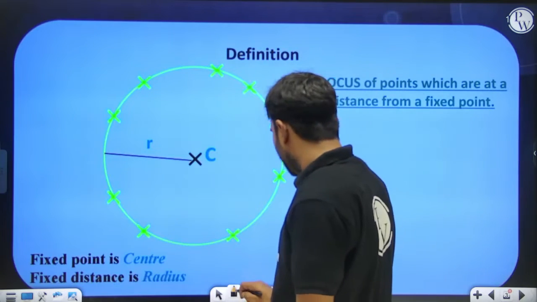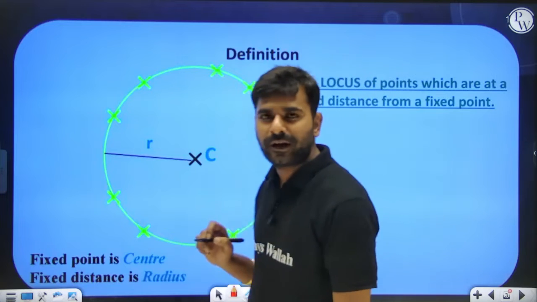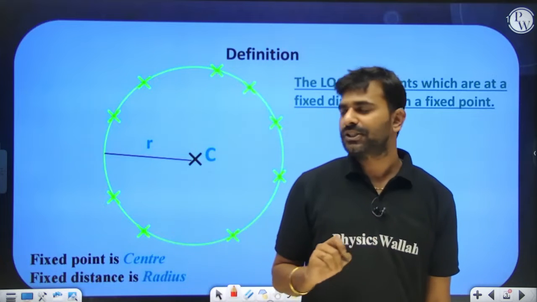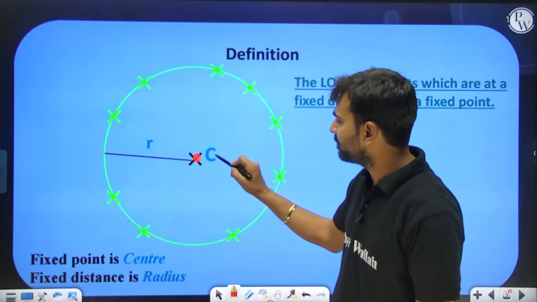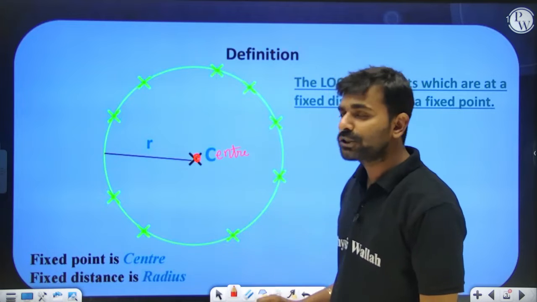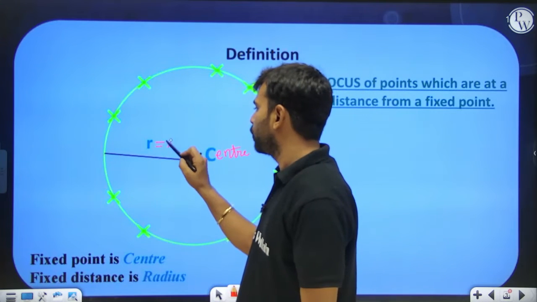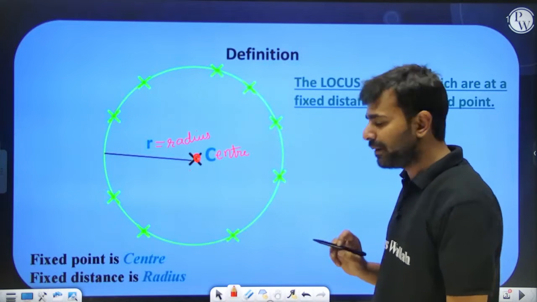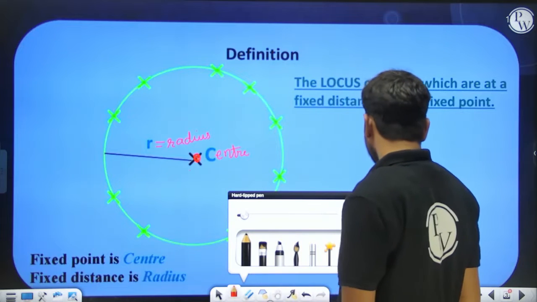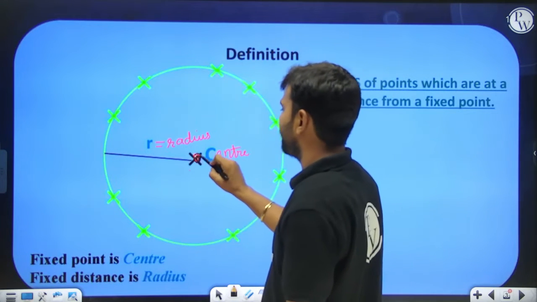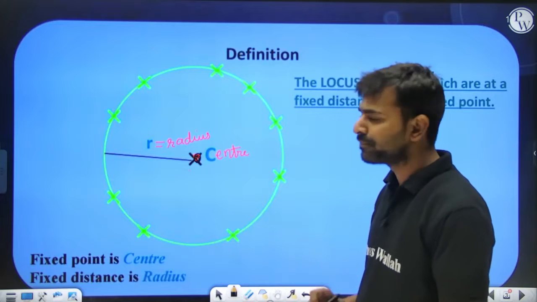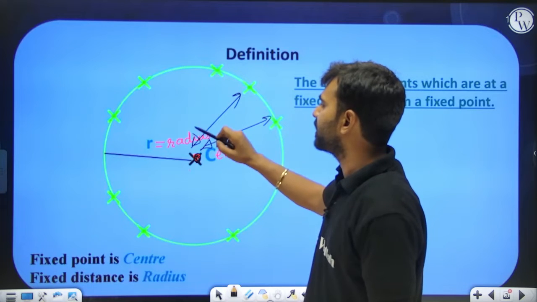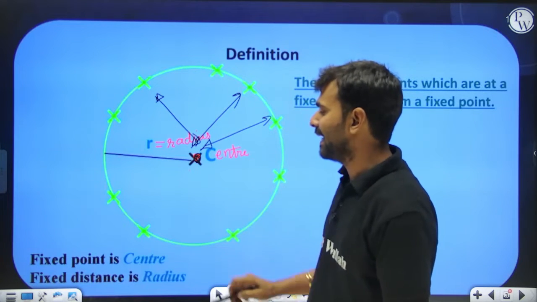So number one, what is a circle? A circle is the locus of the points in two dimensions such that its distance from a fixed point, that is the center, is always a constant equal to the radius. If you observe, all these points lie in a two-dimensional plane, and a fixed point is given to us, whom we call the center, and the distance of all those moving points from the center is always equal to a constant, and that is called the radius.